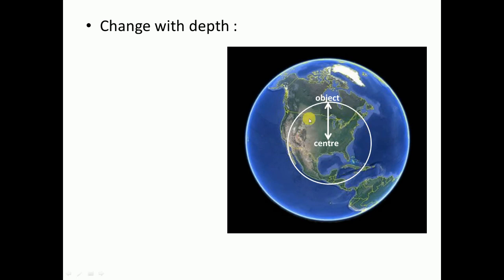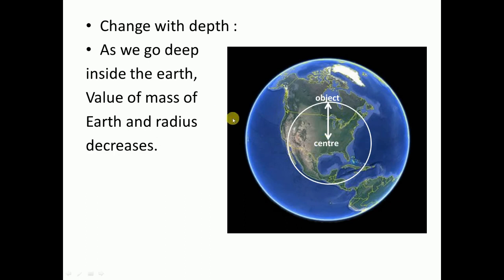Okay, understood? Since the object is present inside the earth, the distance from the object to the center is this circle, and only this part of the mass of the earth is required to calculate the force of gravitation. So as we go deep inside the earth, the mass of the earth and the radius decrease.